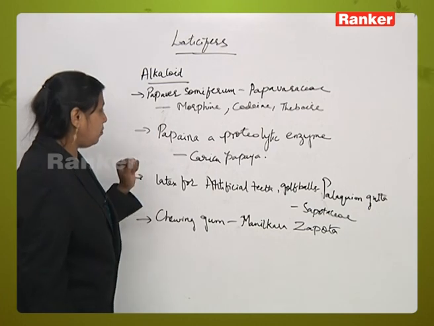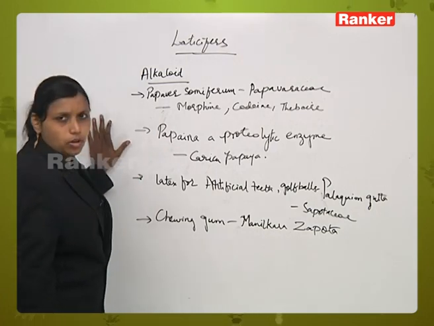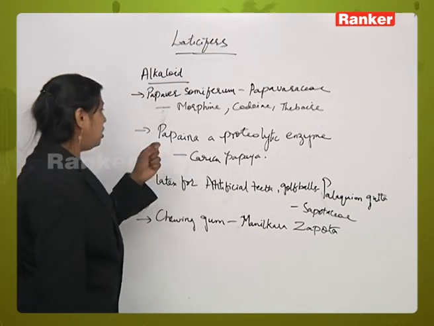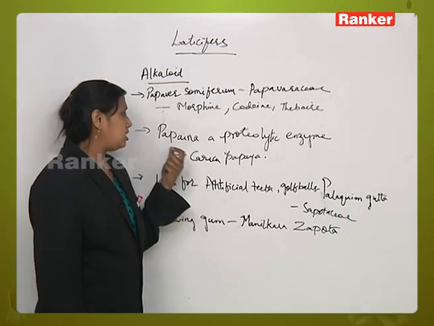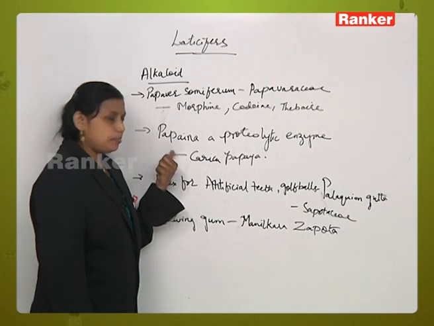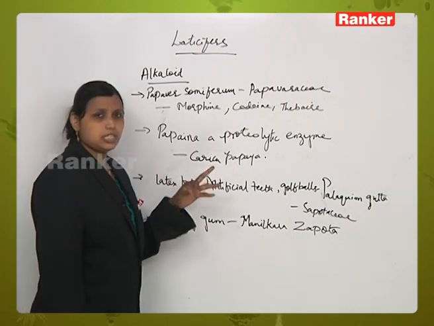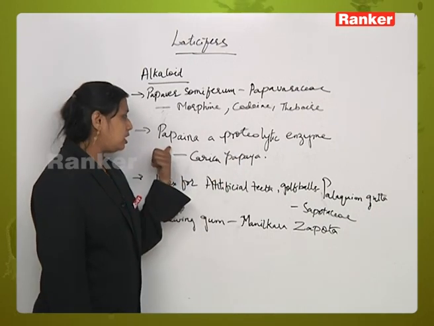Another example is Carica papaya. Carica papaya is a plant which has a proteolytic enzyme called papain. So the latex of this papaya helps in the excretion of the proteolytic enzyme called papain.